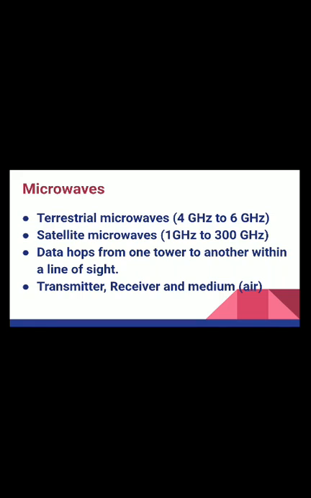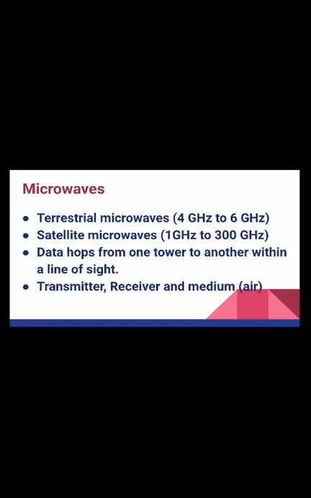The tower is set up at a very high position from the earth. At the topmost area of these towers there is a parabolic structure, and this parabolic structure sends the data.